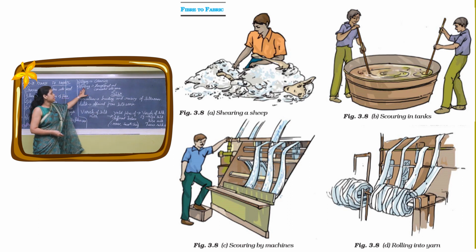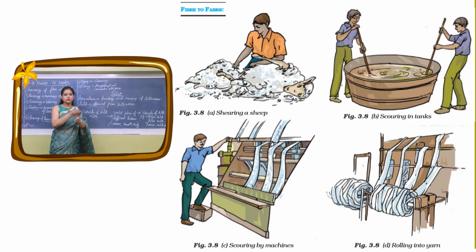Okay. At the end, after coloring, what they do? They do rolling. What is this rolling? Straightening. They use the machines to straighten all the wool and convert it into yarns, and these yarns are available in the market, or these yarns go to the industries to make woolen clothes. So this is the process where your wool gets converted into yarn, from shearing to rolling.